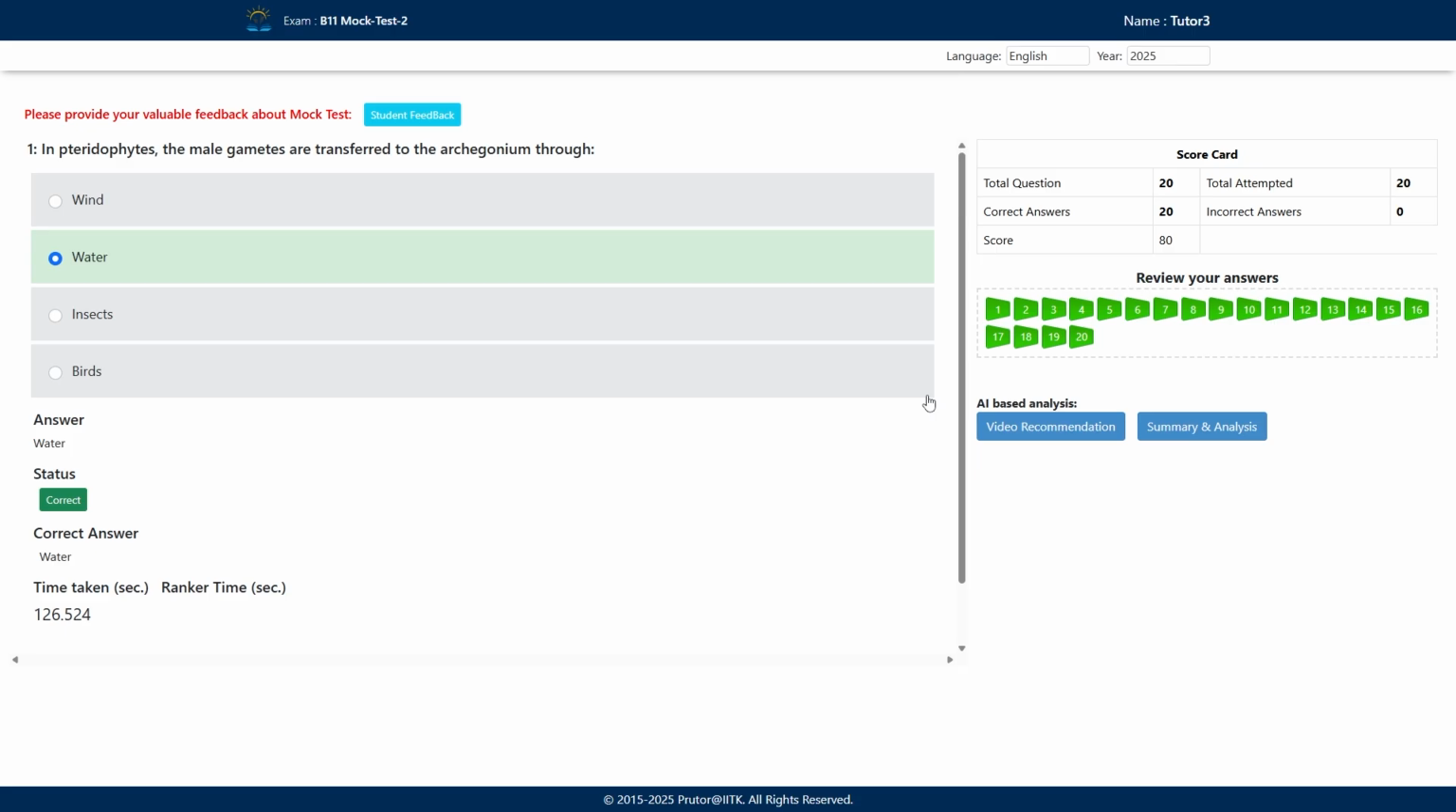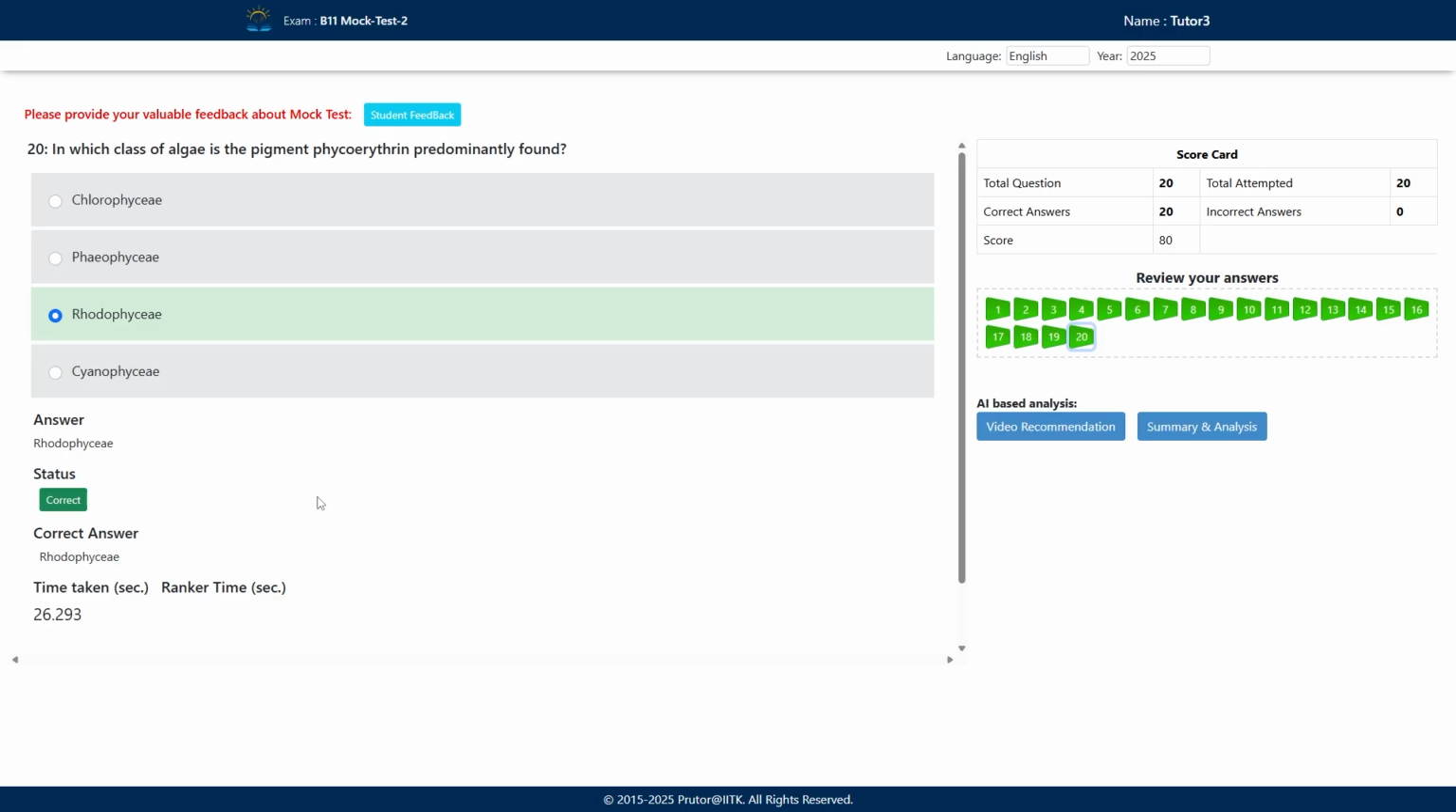Study hard. And the 20th question, this one. In pteridophytes, the male gametes are transferred to the... Okay, you want the 20th question.